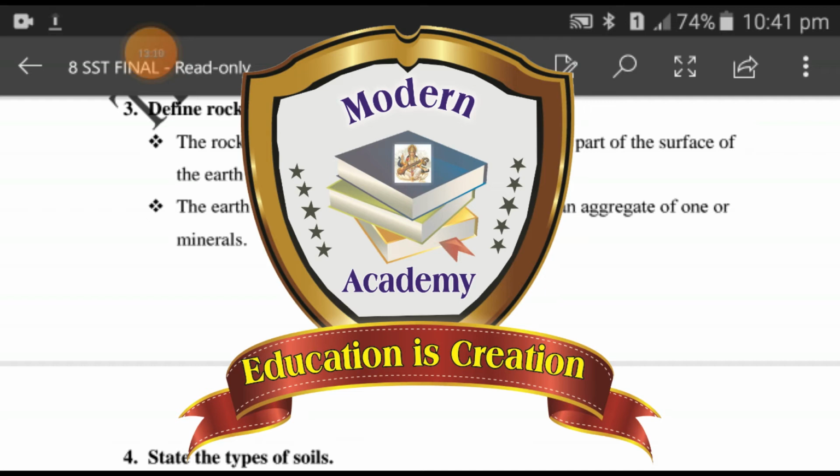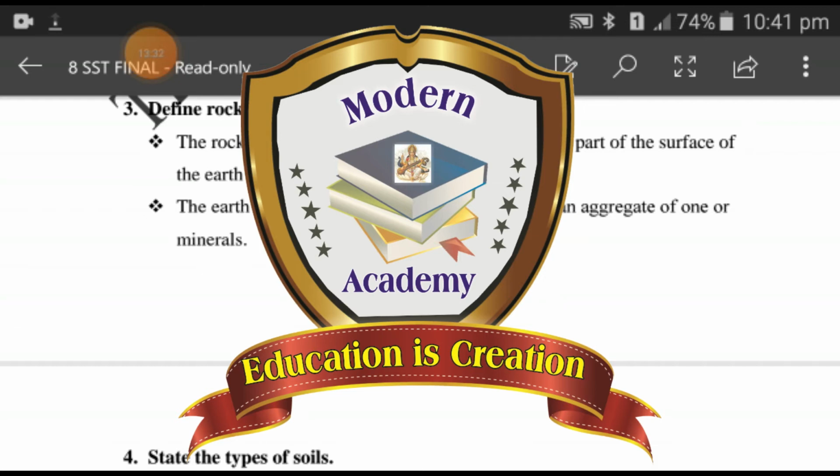Third question, define rock. The rocks are the solid mineral materials forming a part of the surface of the earth and other similar planets. The earth's crust is composed of rocks. A rock is an aggregate of one or more minerals.